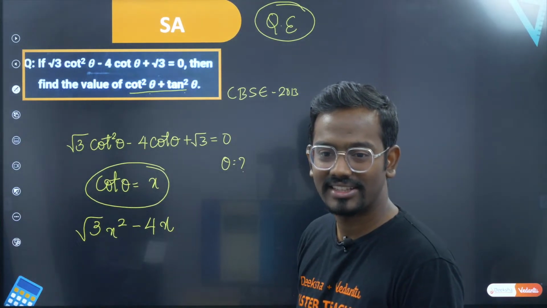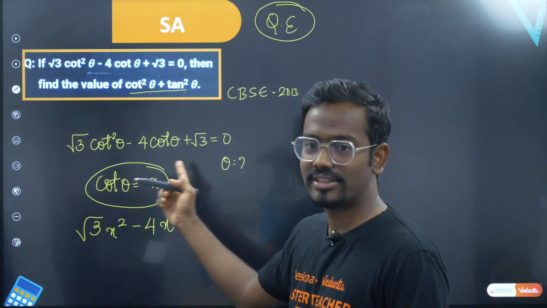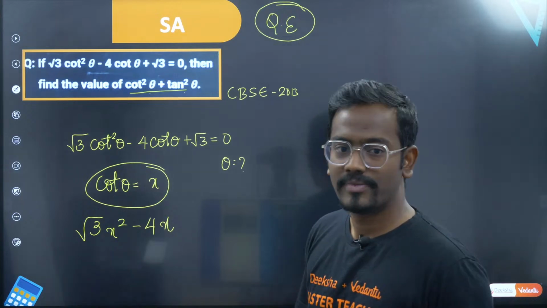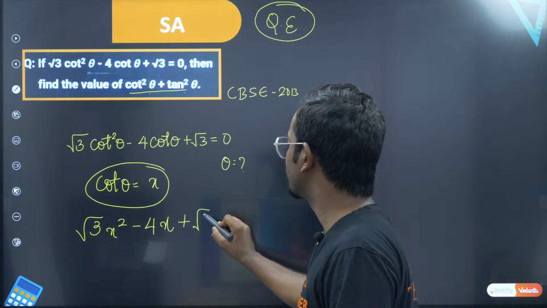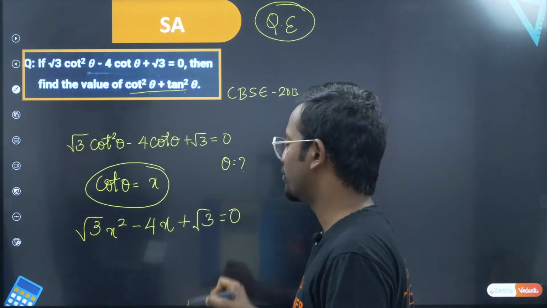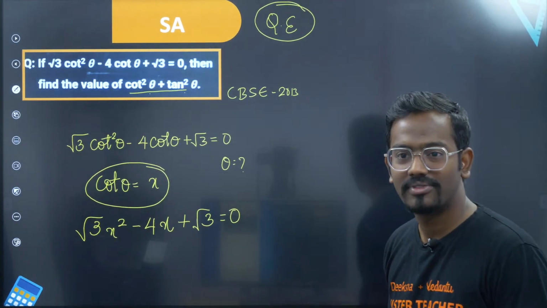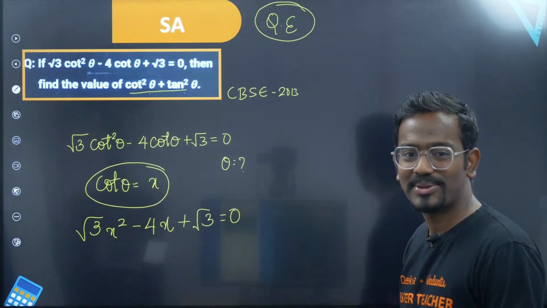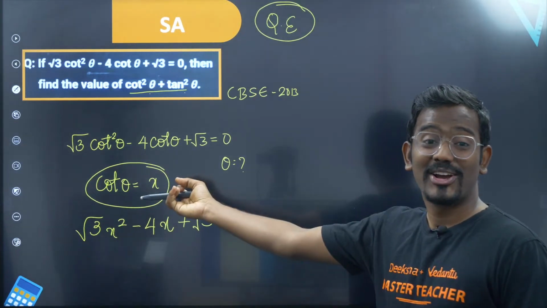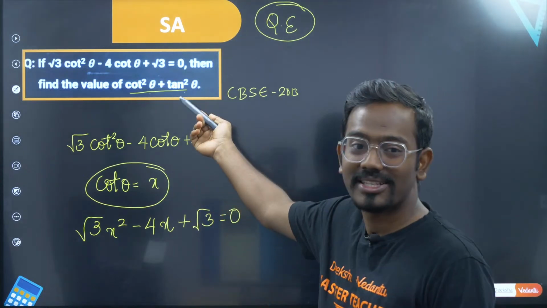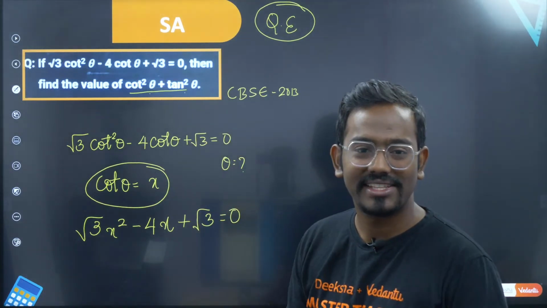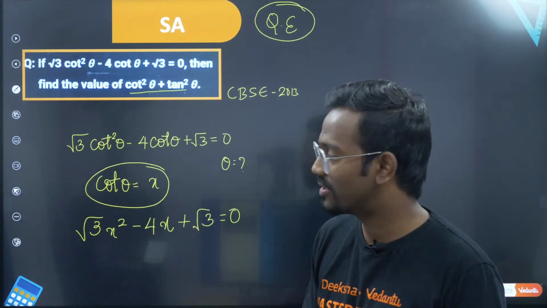Sir, can't see. I have written the things, no, I think you can see. So root 3 x square minus 4x plus root 3 is equal to 0. This is how you can do it, right? Using quadratic equations you can solve this for x. What is x? X is nothing but cot theta. Once you get cot theta, definitely you can get tan theta just by taking the reciprocal of that. Simple, that's it. So that is how you can solve this question, right?